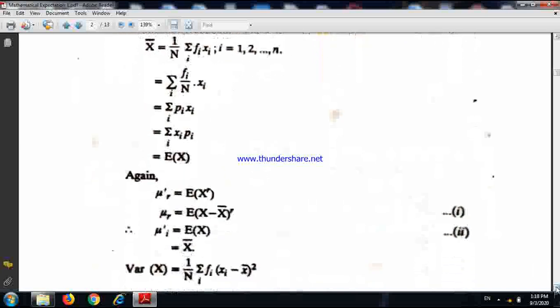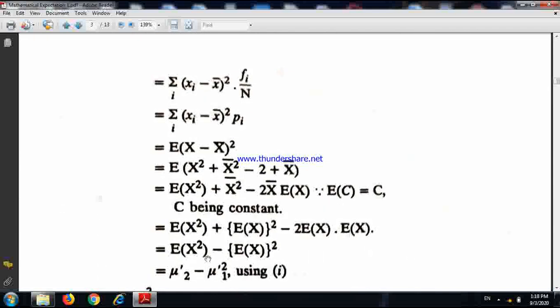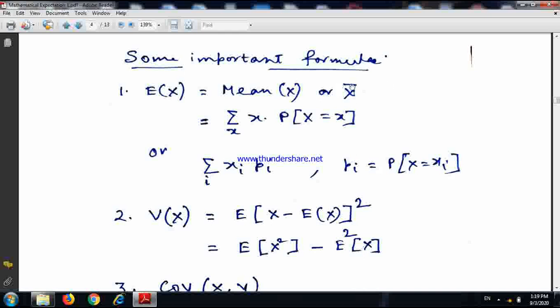And how do we calculate the variance formula? Variance is nothing but expectation x square minus expectation of x whole thing square. Expectation of x square means first we square the variable x, then we take expectation, and here first we take expectation of the variable x and then we square it. You need to remember this.